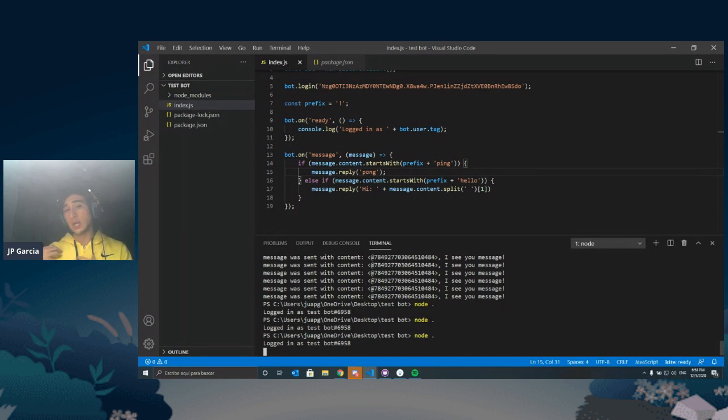We personally use AWS. We have an EC2 instance, and I think we're currently using Forever. It's another package to keep the bot running forever, but we might transition to PM2 or NPM. I think it's PM2.